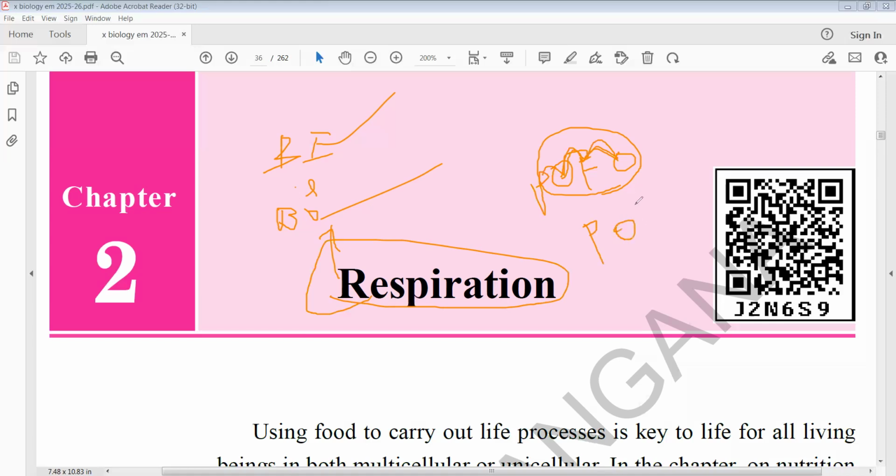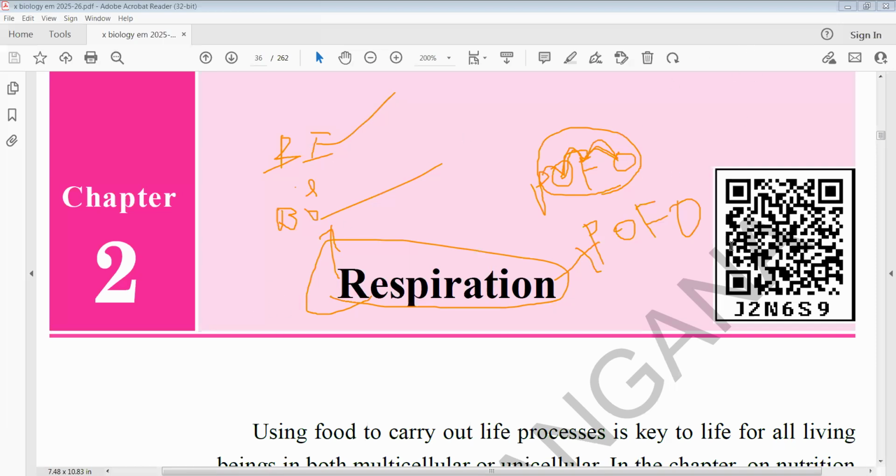Oxidation of food material in the presence of oxygen is called respiration. Oxidation is not the breakdown. So this is respiration. Later we will study the types of respiration, two types: aerobic and anaerobic respiration.